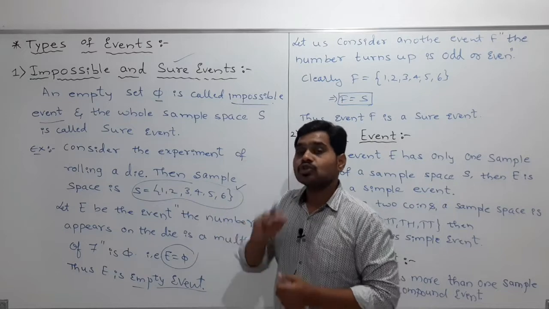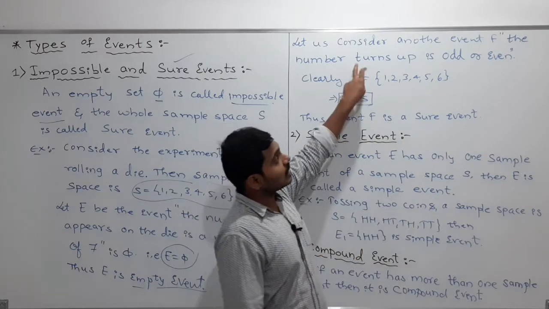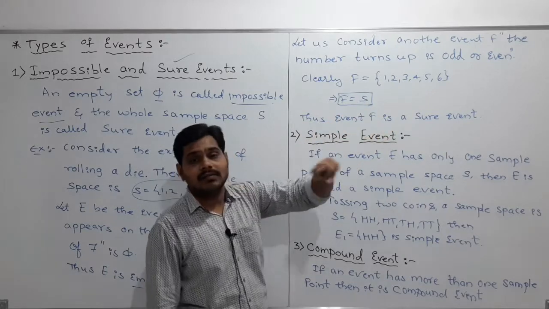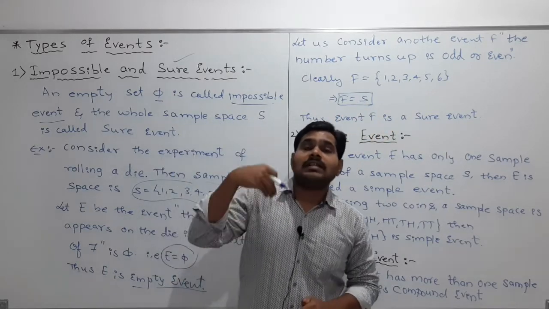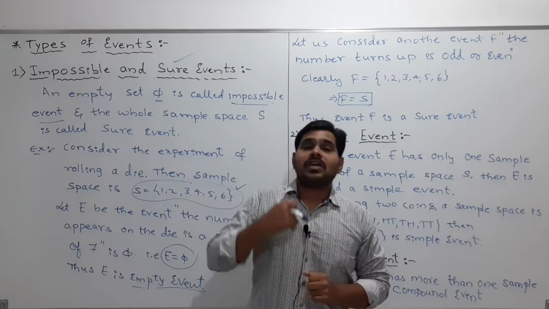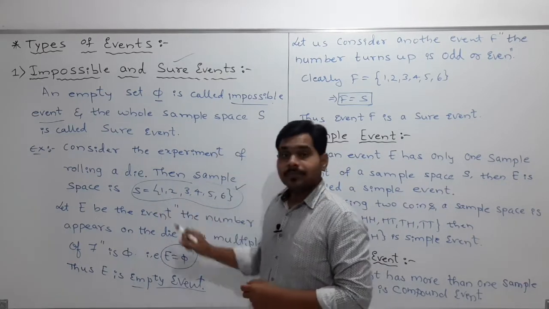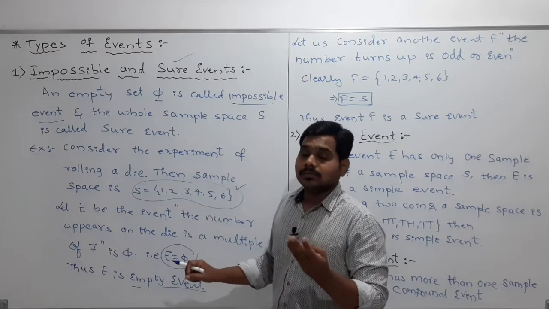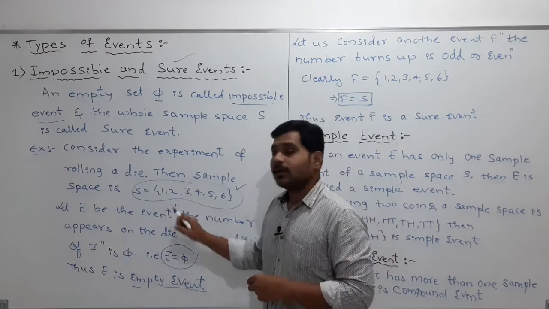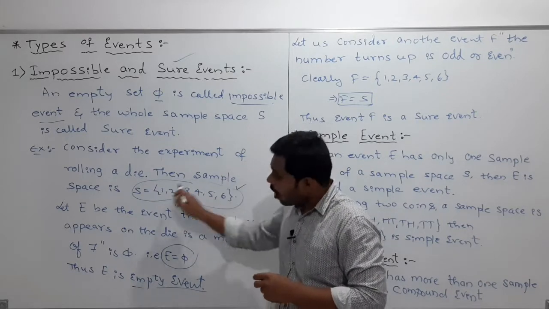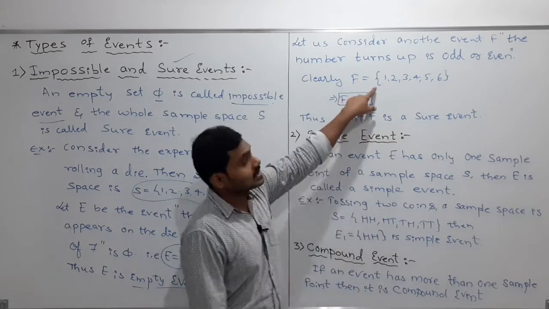If it comes odd, we take it; if it comes even, we take it. We take 1 because 1 is odd, and 2 because 2 is even. Odd, even, odd, even: all these numbers are included in F.